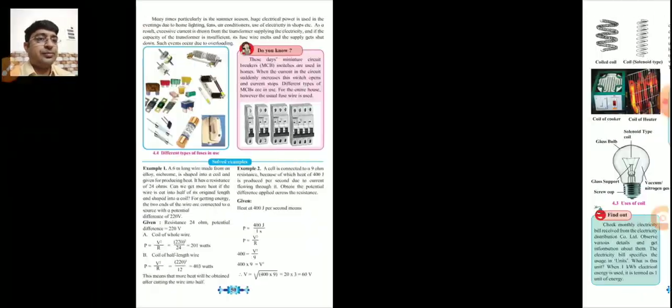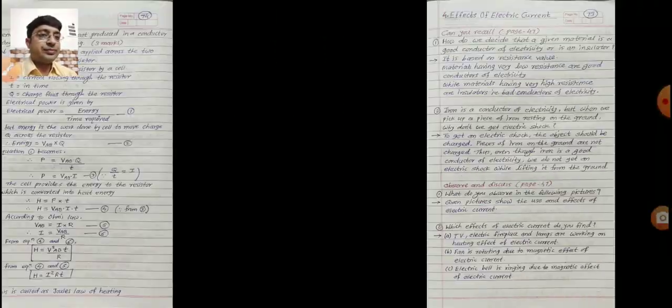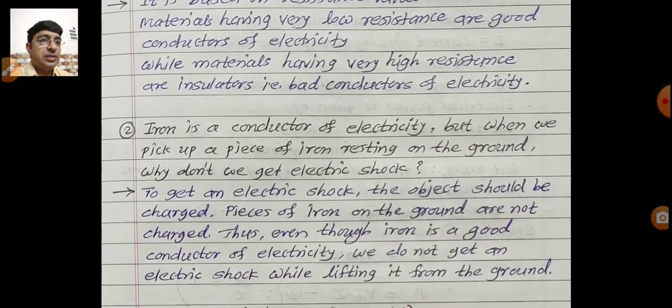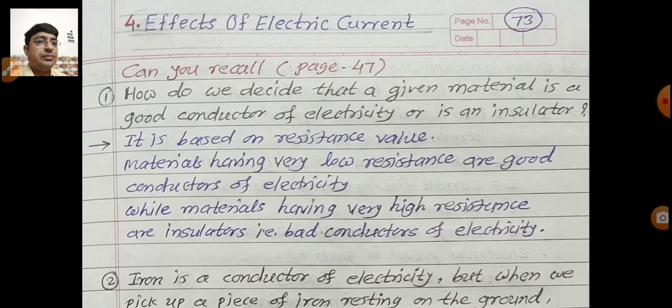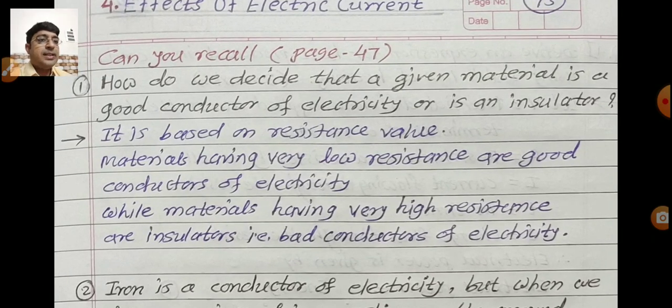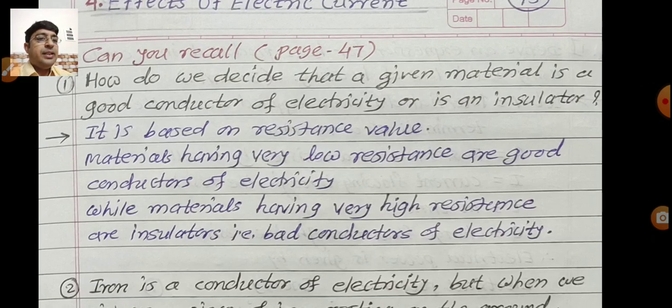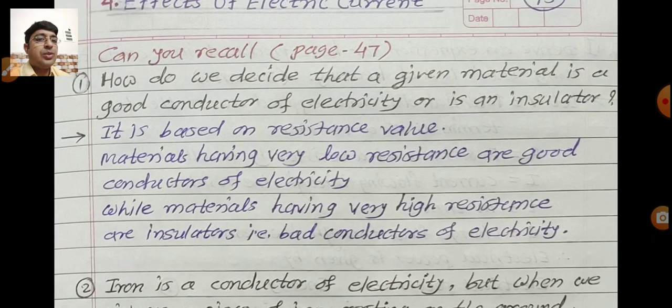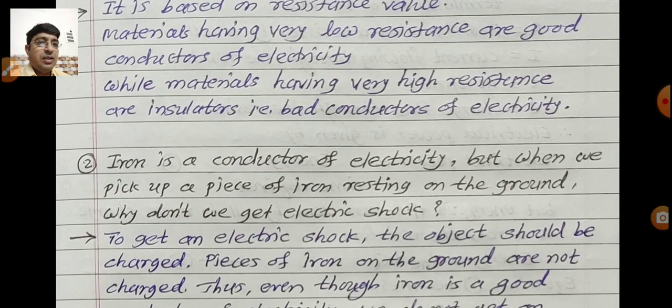See on the page. So answer of that first question, it is based on resistance value. Resistance means the opposition for the flow of current. Materials having very low resistance are good conductors of electricity, while materials having very high resistance are insulators, that is bad conductor of electricity. Second question given there, iron